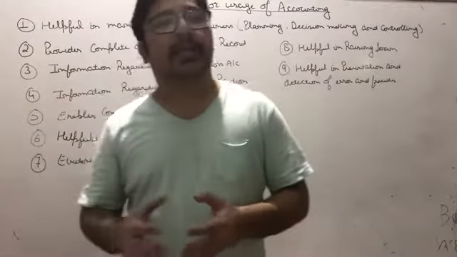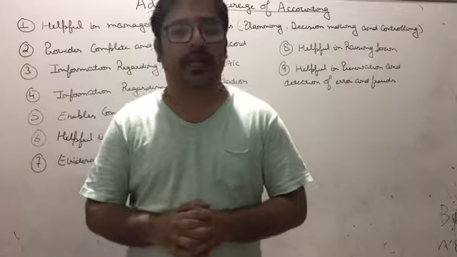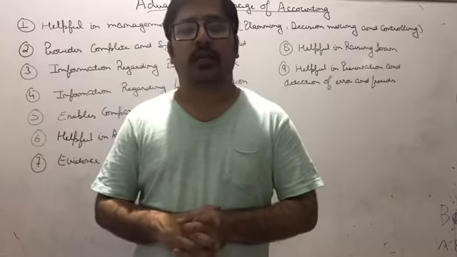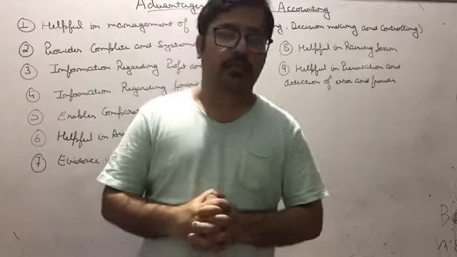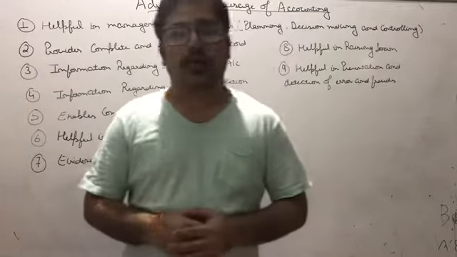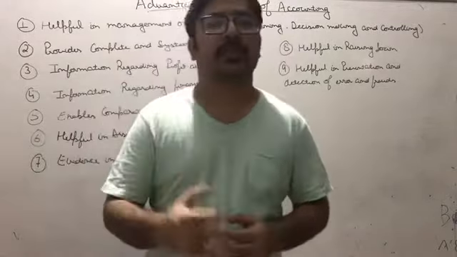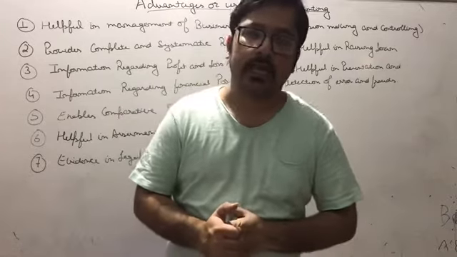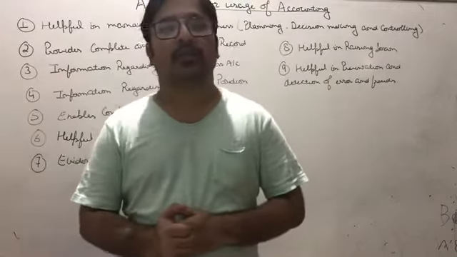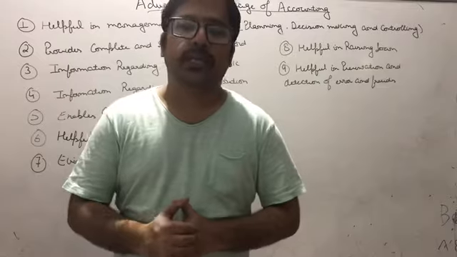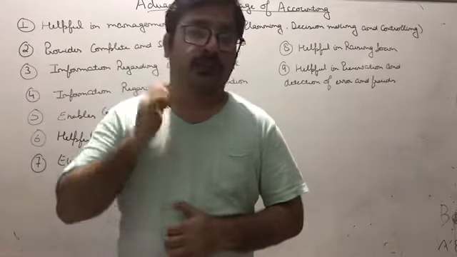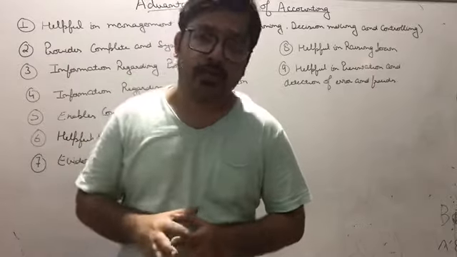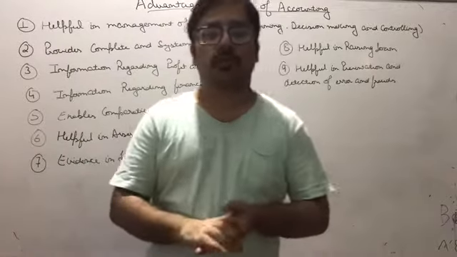I told you many times that by the year end, as on 31st March, the company will prepare the profit and loss account. The profit and loss account consists of two things: the expenses, which come on the debit side, and the incomes, which come on the credit side. If the income exceeds the expenses, then there is a net profit, and vice versa, it will be a net loss.